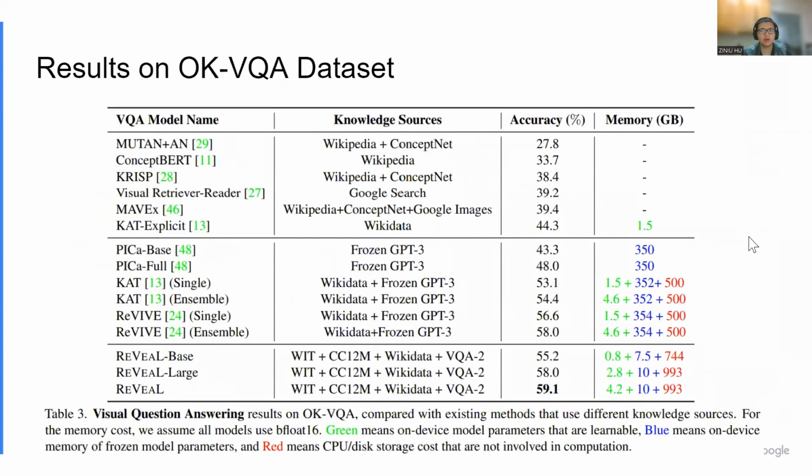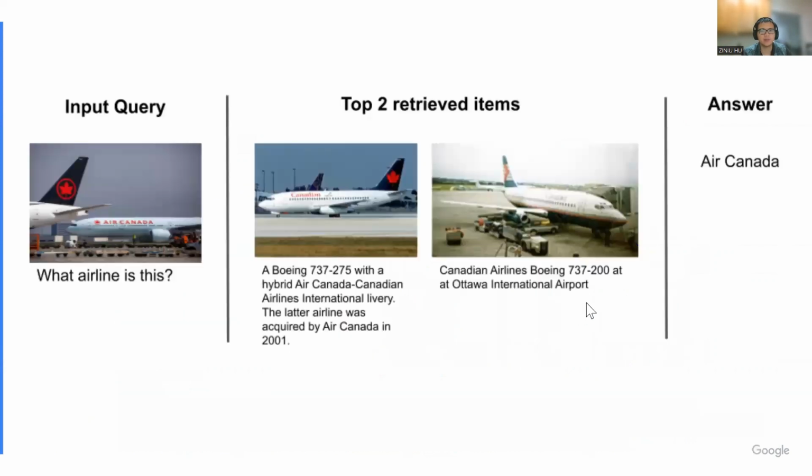We evaluate REVEAL on knowledge-based visual language question answering tasks, such as OK-VQA and A-OKVQA. We fine-tune our pre-trained model on the VQA tasks using the same generative objective on which the model is pre-trained. We demonstrate that REVEAL achieves better results on the OK-VQA dataset than earlier attempts that incorporate a fixed knowledge source or that work utilizing a large language model as an implicit knowledge source. As an example, when predicting which airline this flight belongs to, we could use the retrieved knowledge and their captions to identify the correct answer as Air Canada.